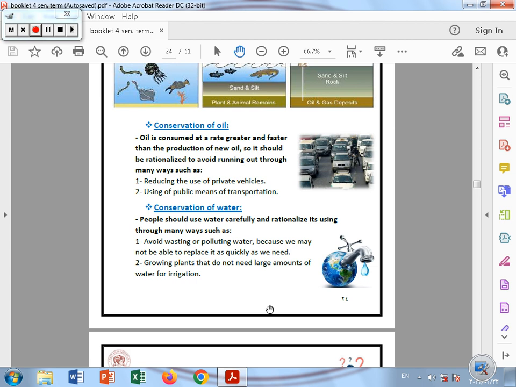Number 2, how can we conserve water, the renewable resources of energy? We should use water very carefully, avoiding wasting or polluting it, because we may not be able to replace it as quickly as we need. It can be replaced, I know that, but not in a very quick way. We can also grow plants that don't need a large amount of water.